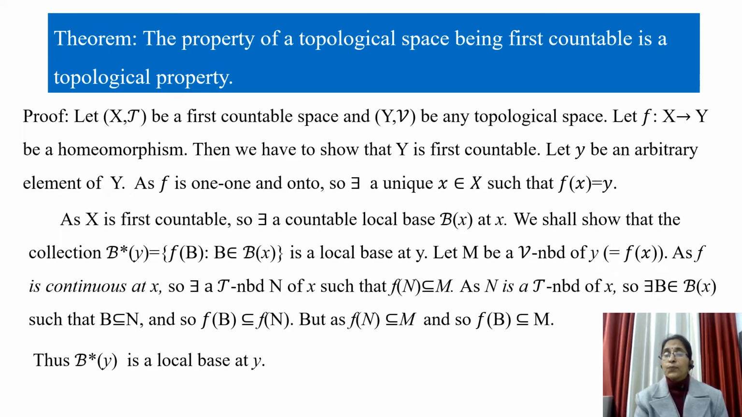is contained in M. As N is a T-neighborhood of x, and since B(x) is a local base at x, there must exist some member B of the local base B(x) such that B is contained in N. And so f image of B is contained in f image of N, but as f(N) is contained in M, f(B) is contained in M. So we have shown that for every neighborhood M of y, there exists a member f(B) of B*(y) such that f(B) is contained in M. Thus, B*(y) is a local base at y.